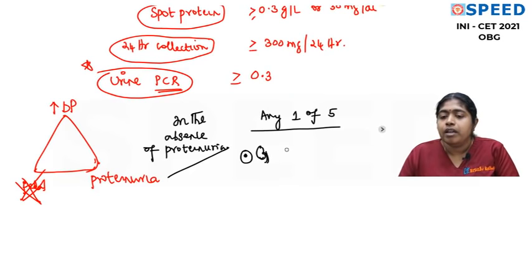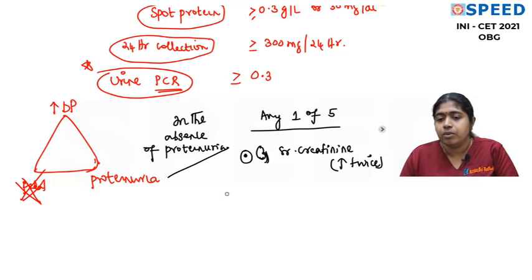Number 1, if her serum creatinine increases twice the pre-pregnant value or twice the booking visit. Okay, this is number 1. Number 2, if her liver enzymes ALT and AST again increase twice the level, then again you're going to call it as